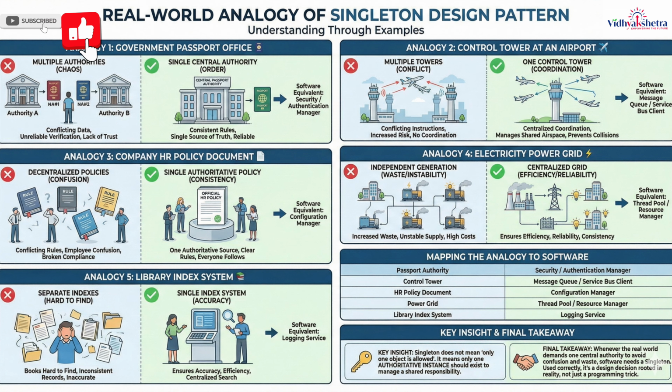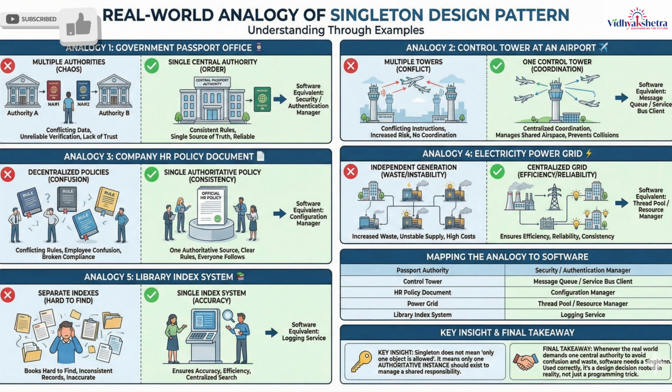Analogy 3. Company HR policy document. A company has one official HR policy document. If every department had its own version, rules would conflict, employees would be confused, and compliance would break, so the company keeps one authoritative policy that everyone refers to. Similarly, a configuration manager in software must be singleton so that all parts of the system follow the same rules.